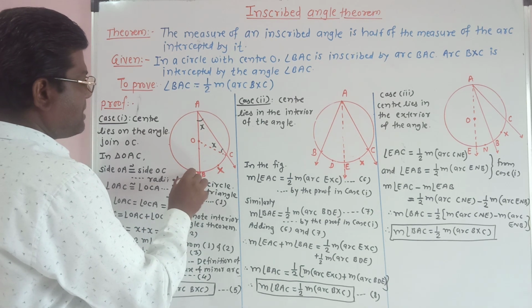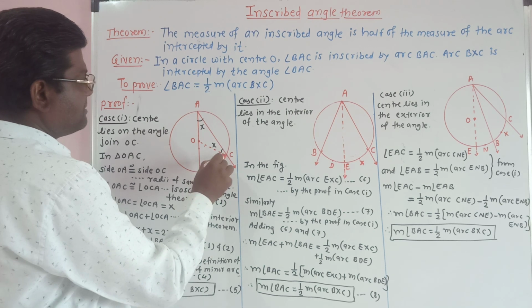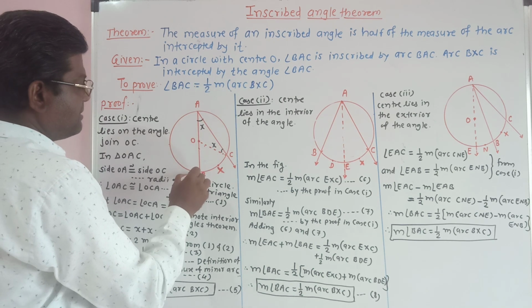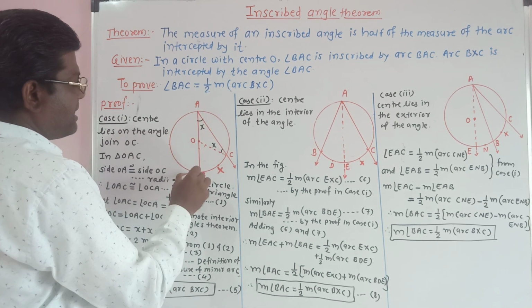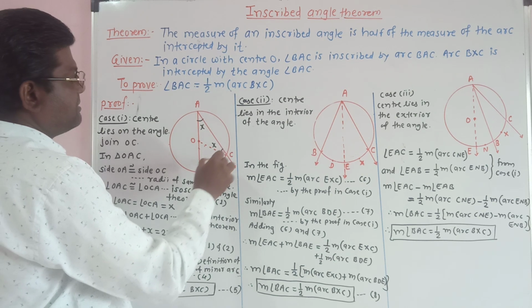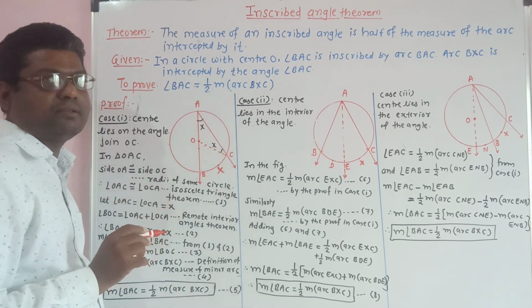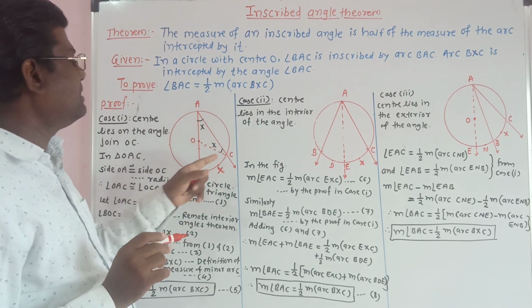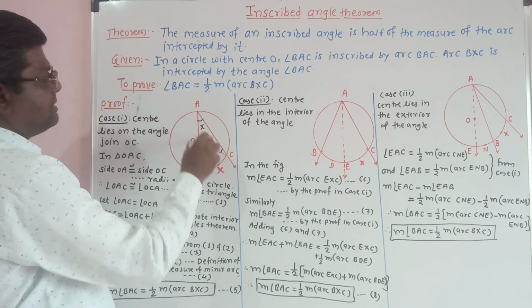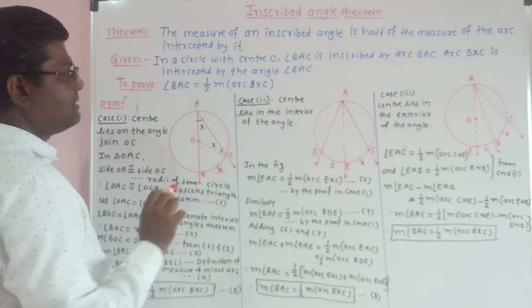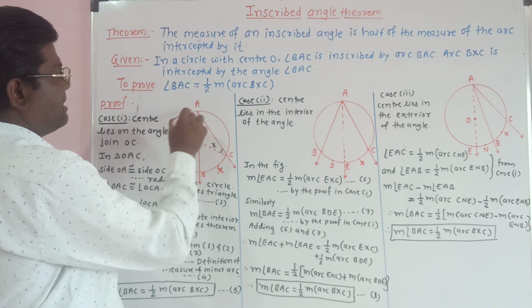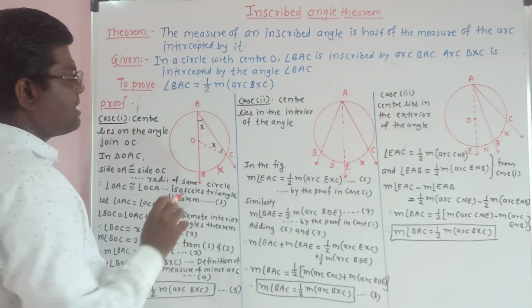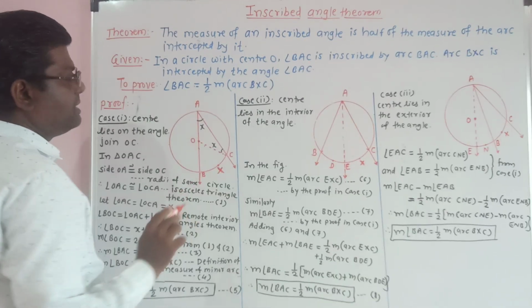Therefore the end points of arc BXC are B and C, and B and C are the points of intersection of the arms of the angle and the circle. So BXC is the arc intercepted by the angle BAC.